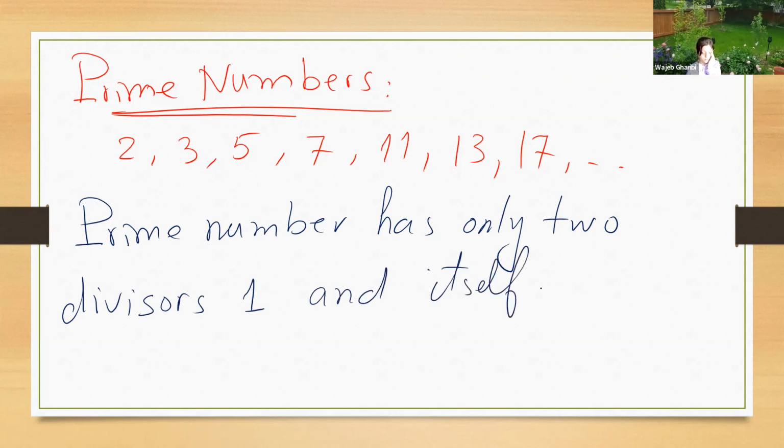So 2 can be divided by 2 and by 1, 3 can be divided by 3 and by 1, 5 can be divided by 5 and by 1 as well. So any prime number has only 2 divisors, 1 and itself.